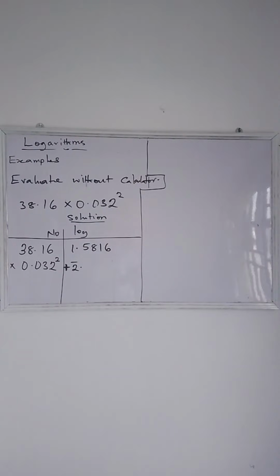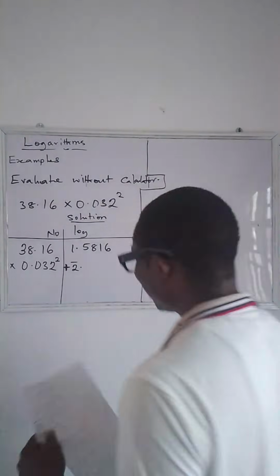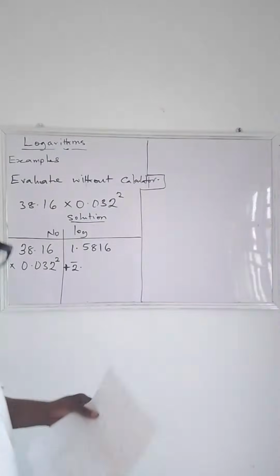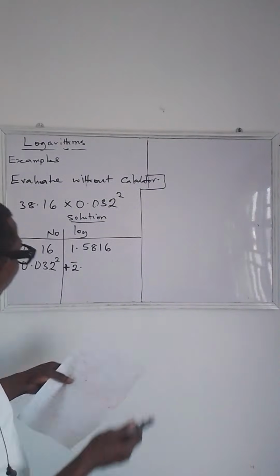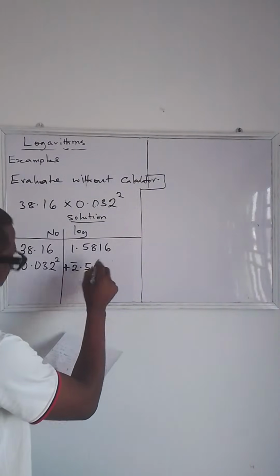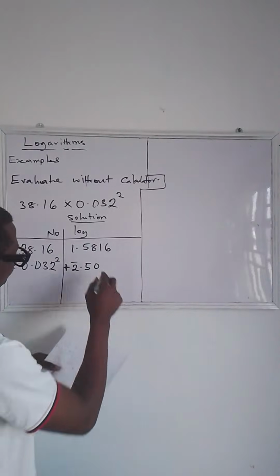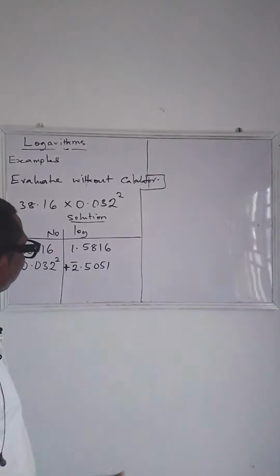I think everybody is getting 5051. So yes, we are very, very correct. Please just give it to yourself. You guys are nice. You are doing fine. So 5051 is what I have.